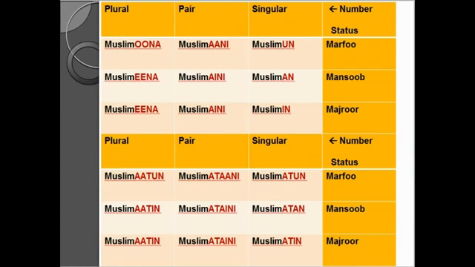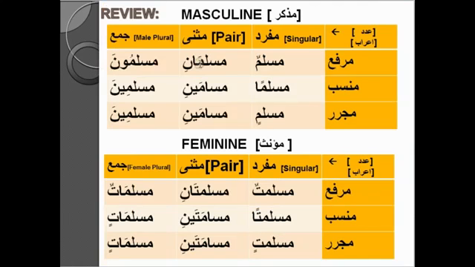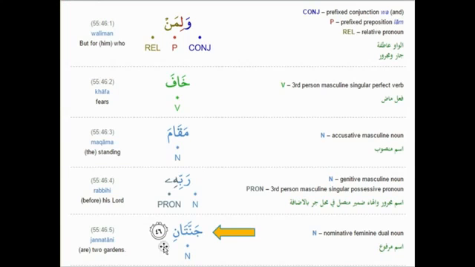Ani, aini. If you want to look at the Arabic, Muslimani. And what's that word? Jannatani. Completely same. So it is a marfu. The number is dual. And the gender, come on, what's the gender? Ah, muannas, feminine. Because not only is there a ta, it is a non-living thing, so it's feminine.